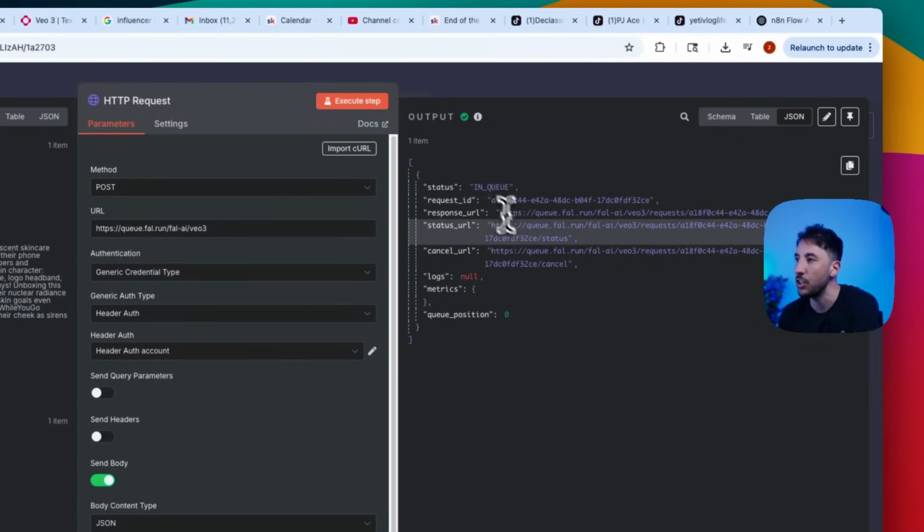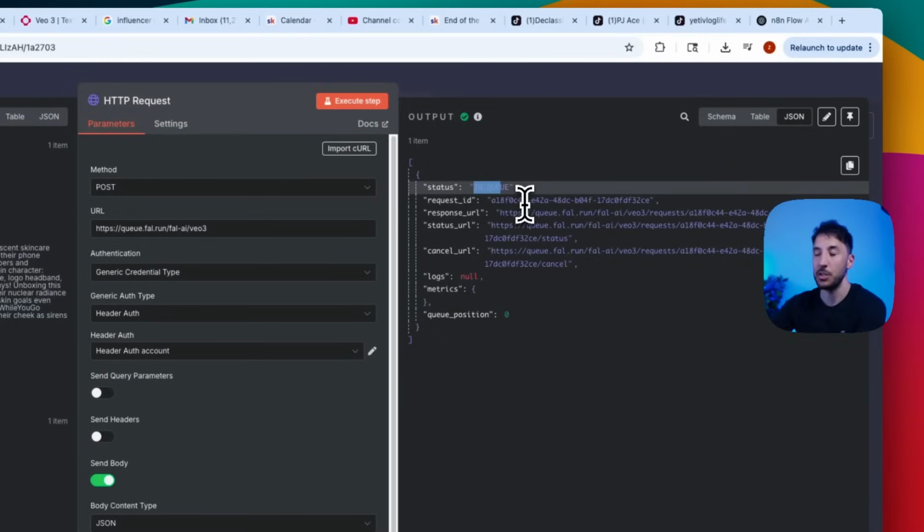So now it says in queue, meaning that it gives you the request ID and the response URL, and it just means in queue, meaning that right now this is being generated.